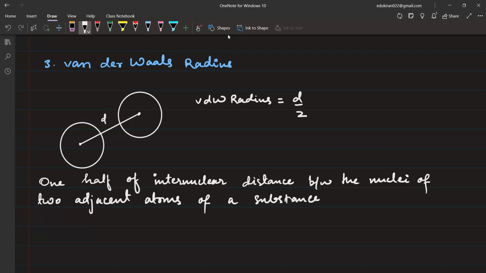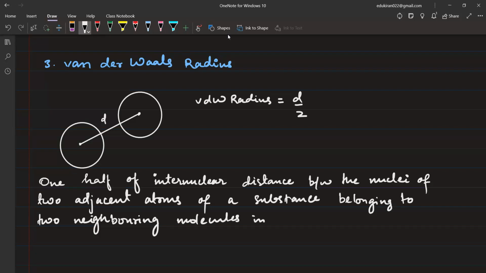Two atoms of a substance belonging to two neighboring molecules in solid state. It's called van der Waals radius. Now, obviously you can see that van der Waals radius will be even larger, right? Van der Waals radius will be even larger.